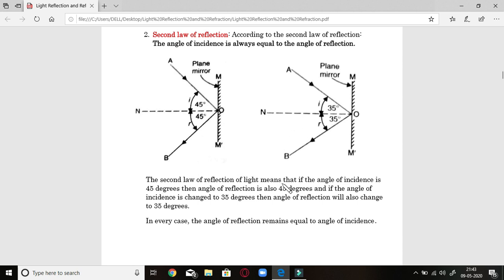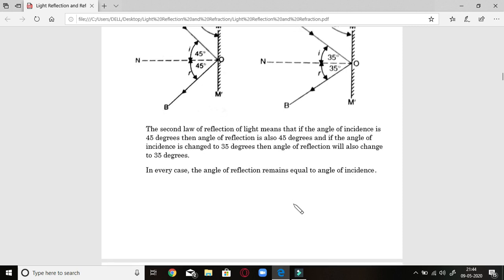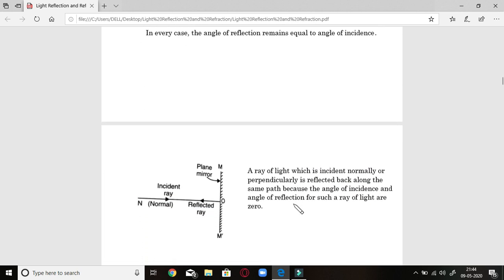In every case, the angle of reflection remains equal to the angle of incidence.